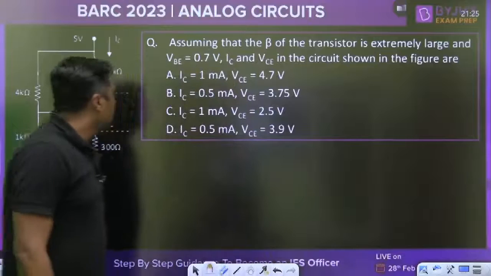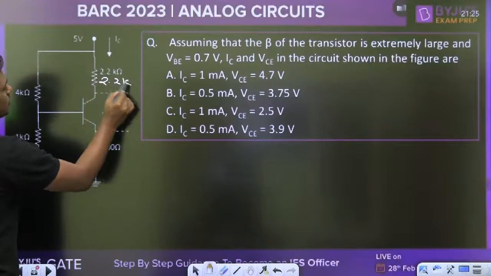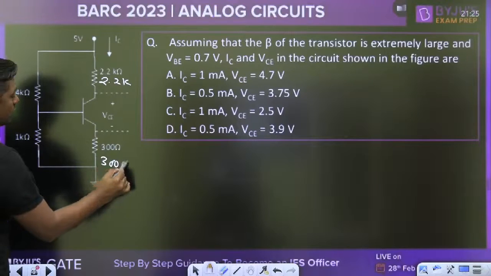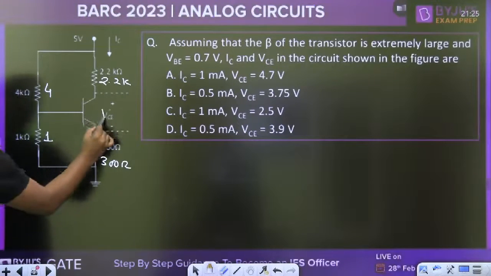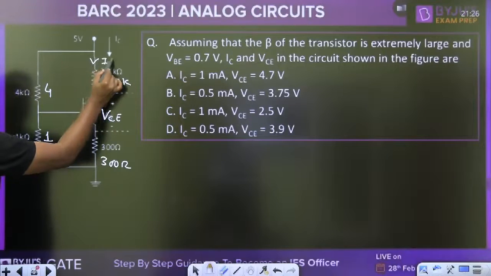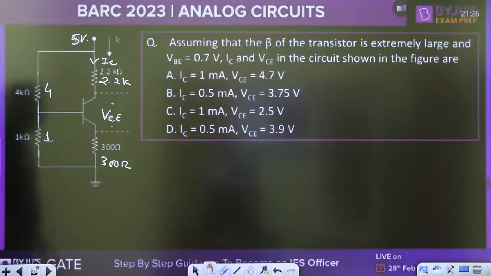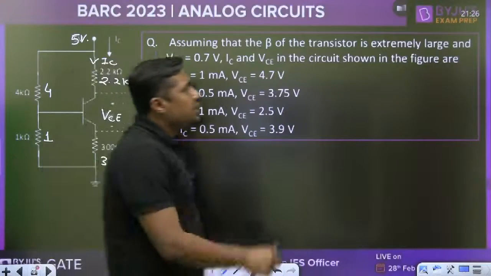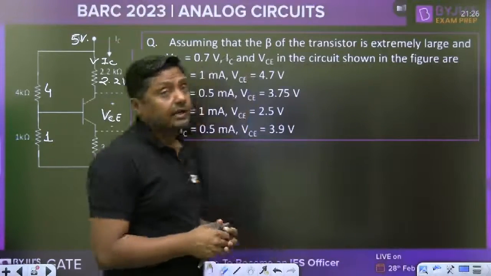Quickly. This is the 2.2 kilo ohm. If it is not visible, remember this is the 2.2 kilo ohm. This is the 300 ohm, 4 kilo ohm, 1 kilo ohm resistor. You have to find the VCE and you have to find the IC. This is the 5 volt battery, it is given. Beta of the transistor is extremely large, means beta is very large. Then we can neglect the base current.